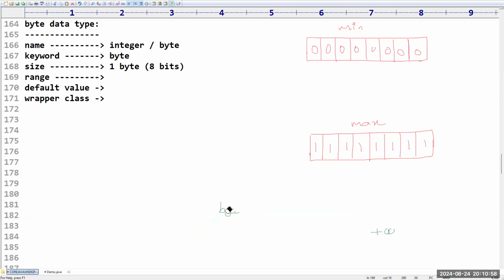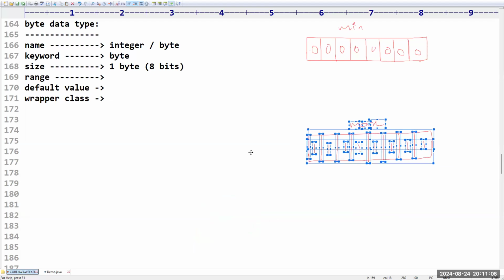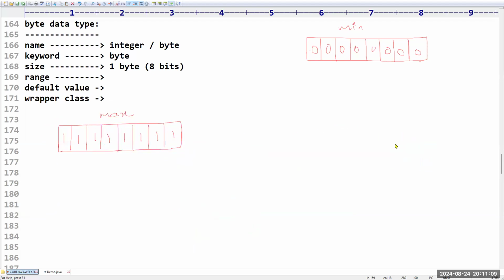Now, sir, whenever you are taking like this, if people are watching this, they are going to ask one question. It is a simple question and a very, very important question. Minimum value means, tell me, sir, is it negative or positive? Forget about zeros and ones and all. Whenever we are talking about minimum, is it a positive number or negative number?